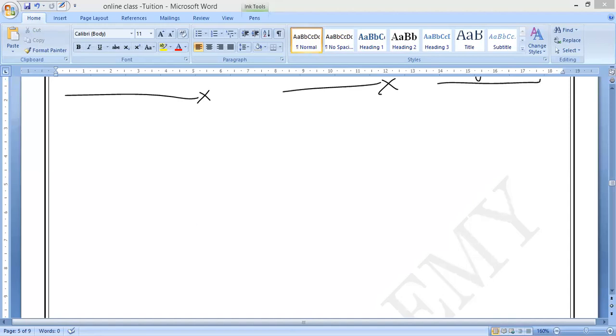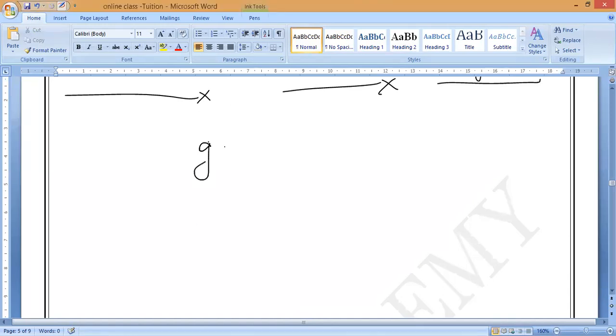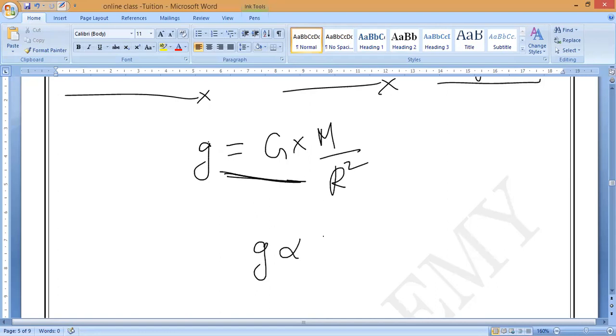No, sir. The value of G is inversely proportional to the square of the distance from the center of the earth. Because what is the G formula, guys? Please respond. G is equal to capital G into capital M by capital R square. The G value is inversely proportional to the square of the radius of the planet.